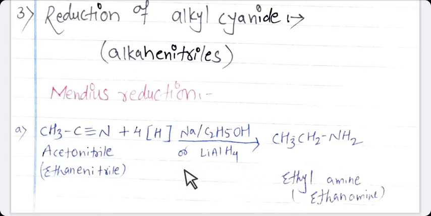No byproducts are there. It is a primary amine. Simple reaction. The process is reduction, means addition of hydrogen. So 4 hydrogen atoms are there, 2 attached with carbon, 2 attached with nitrogen. It will become CH3CH2NH2 and the name of this compound is ethylamine or ethanamine, which is nothing but a primary amine.